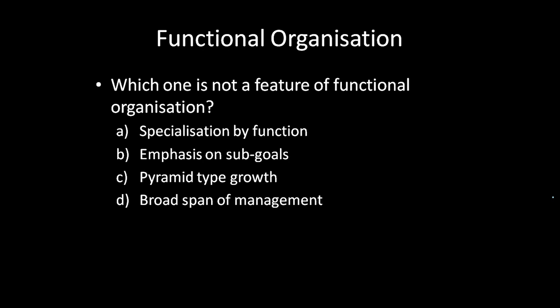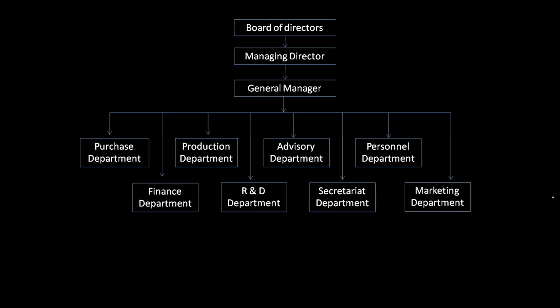What about option B? Emphasis on sub-goals. Okay, why did we divide the whole organization based on their functions? What is the primary objective? The primary objective is to attain the goals. Each function has a goal. Just for example, remember the previous slide. What is the goal of the purchase department? To purchase at the optimum quantity with the least price.